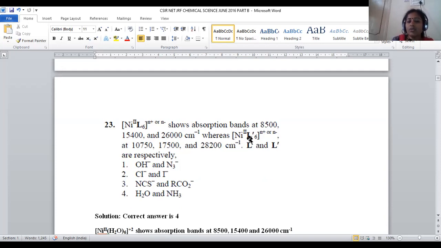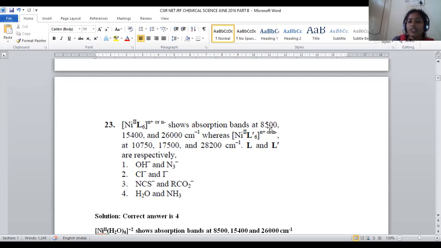Whereas nickel plus 2, ligand 6, this is another complex because L was taken as L prime, shows 10,750, 17,500, 28,200 centimeter inverse. So here ligand and ligand prime are respectively to be predicted.